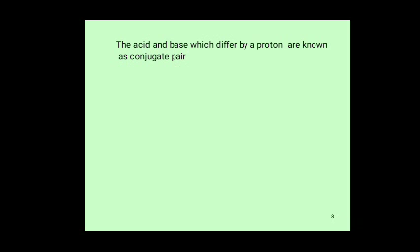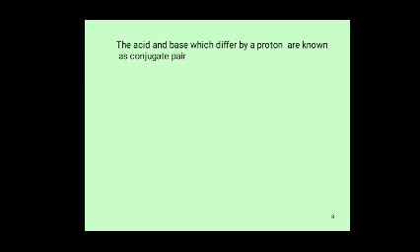So an acid, by donating a proton, is converted into a conjugate base, and a base, by accepting a proton, converts into a conjugate acid. What is a conjugate acid-base pair? The acid-base pair that differ by one proton are called a conjugate acid-base pair. Acid loses one proton, that means acid minus proton, to form a conjugate base.